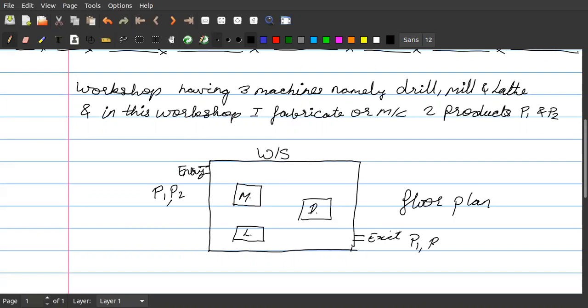At the exit I have the P1 and P2 final products. This is raw material. Can you visualize this, students?